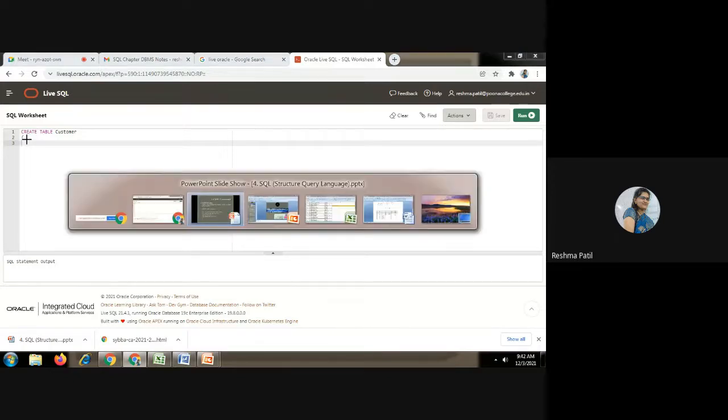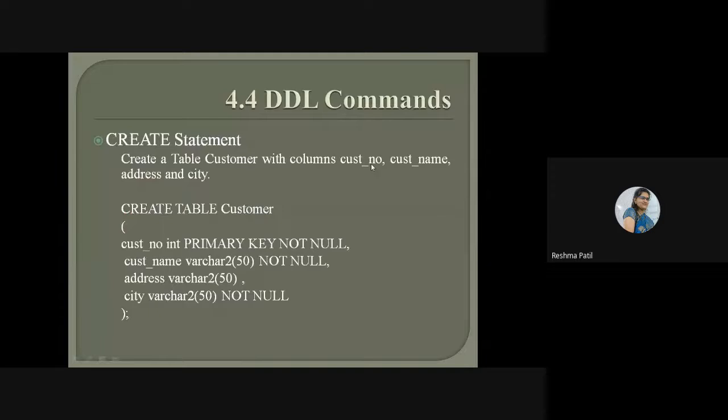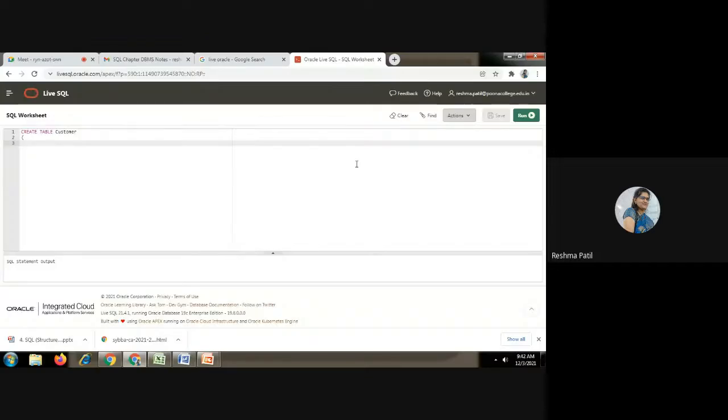Whichever attributes you want to create, the attribute names are also given here. If there is a question, they will give you the attribute names. So these are the attributes: customer number, customer name, address and city. You should know what type of values these attributes are going to take. If they have not given the data type, then you have to decide which type of values customer number will take, name will take, address will take, and city will take. So first is the customer number. This is our attribute name. First customer, underscore, number.